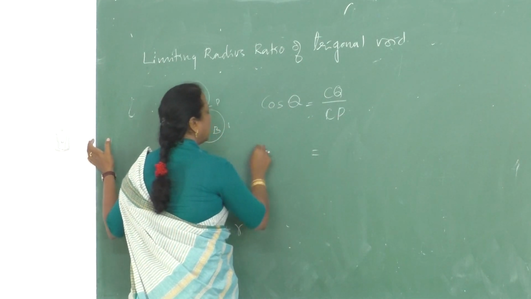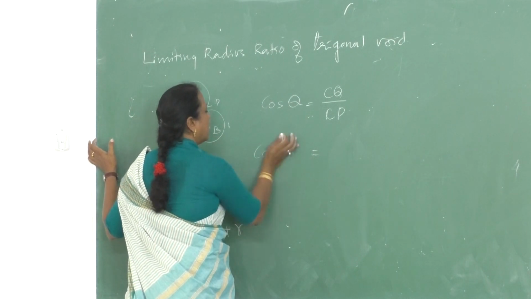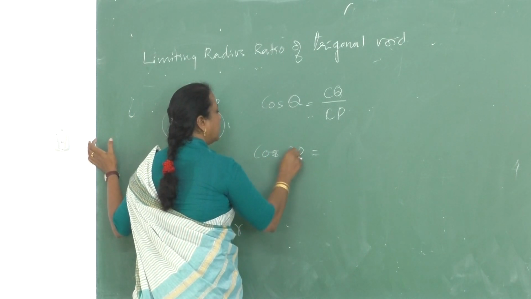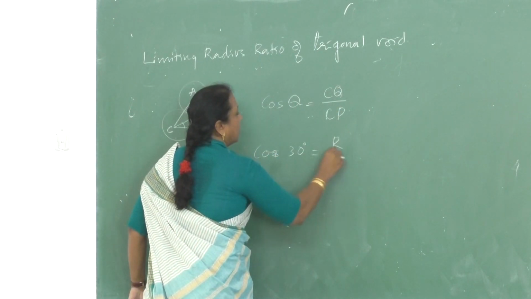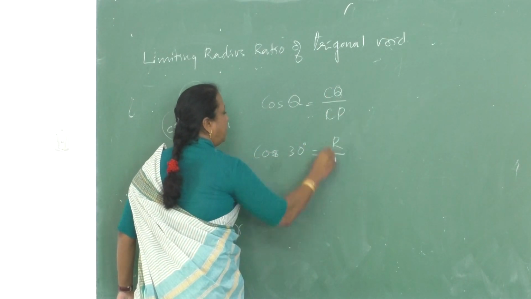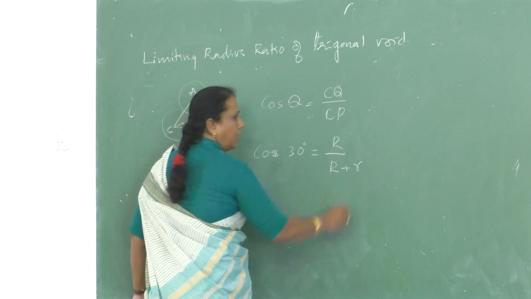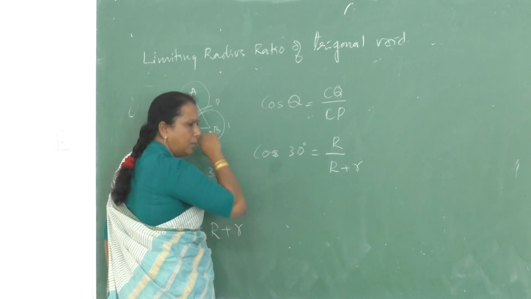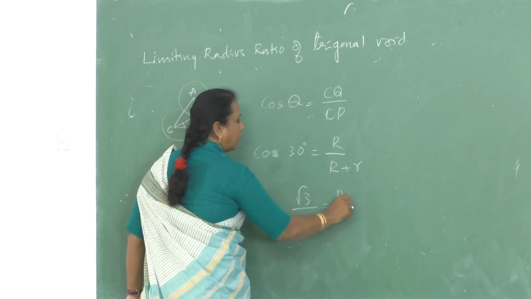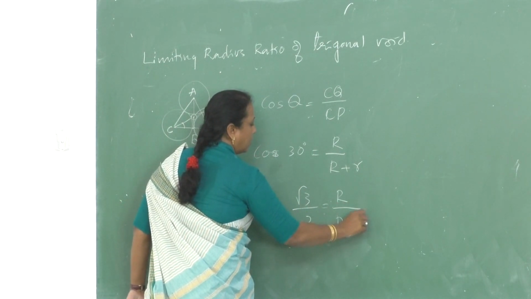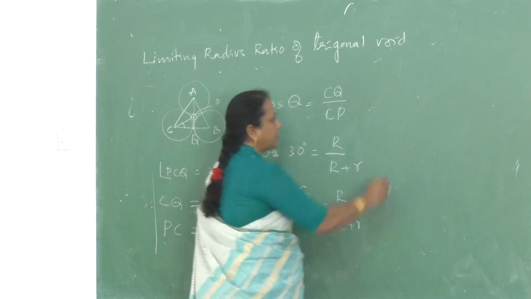Okay, substitute. Cos 30 degrees is equal to CQ, which is capital R, by CP, which is R plus small r. Cos 30 value is √3 by 2, equal to R by R plus small r. Yes, what is the relationship?